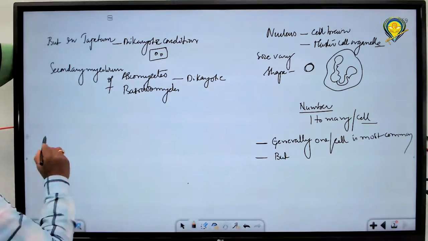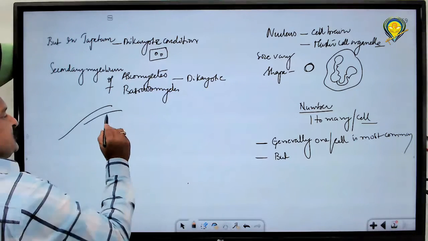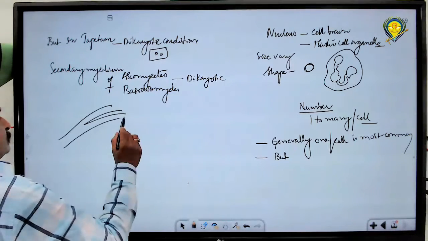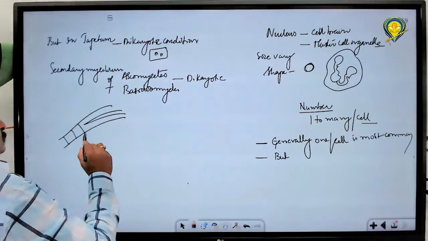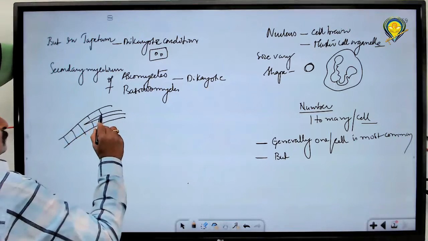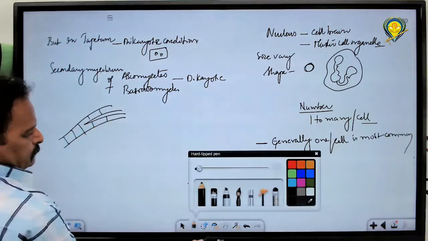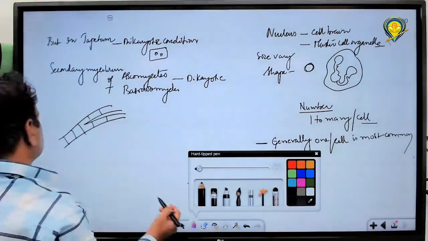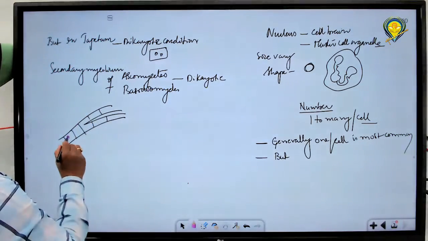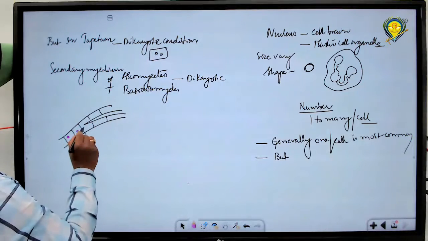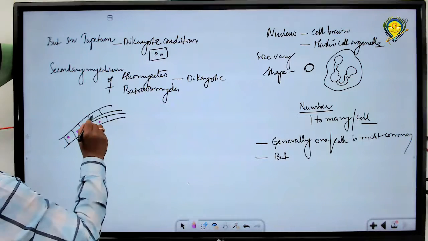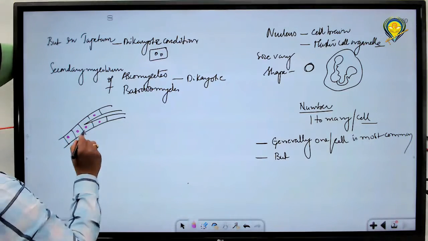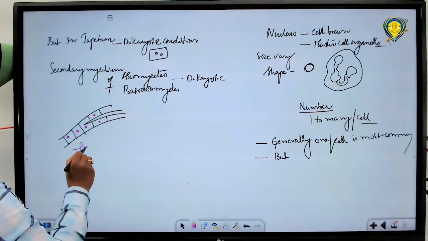What do you mean? Mycelium is branched and septate. This is the primary mycelium.